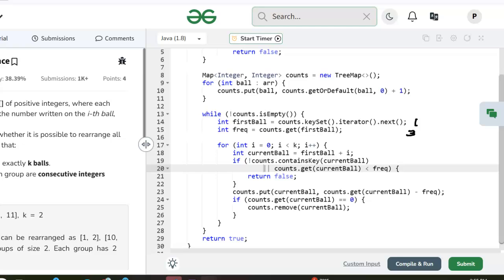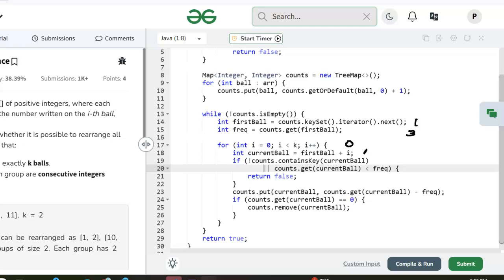Now we're going to loop from 0 to k. I will start out as 0. Current ball equals first ball, which is 1 plus I, which is 0. So current ball is going to be 1. If counts does not contain 1, that's not the case. Or counts for the current ball is less than the frequency, 3, that is not the case either, because we just took it out of there. So that's fine.